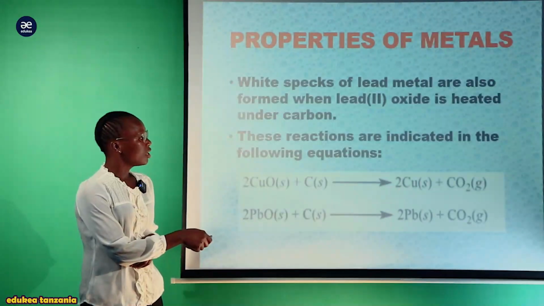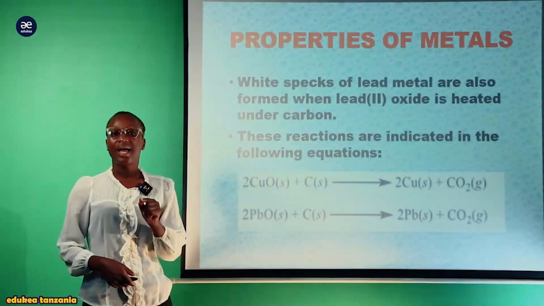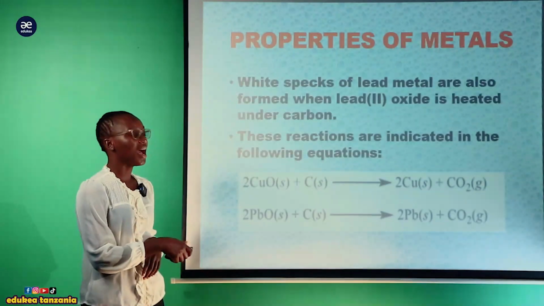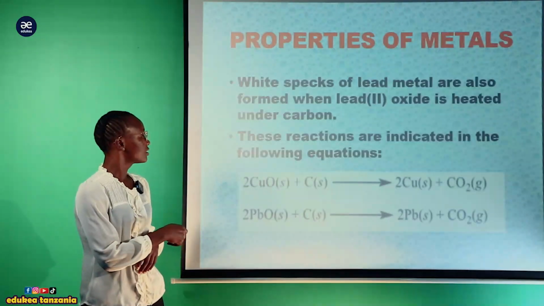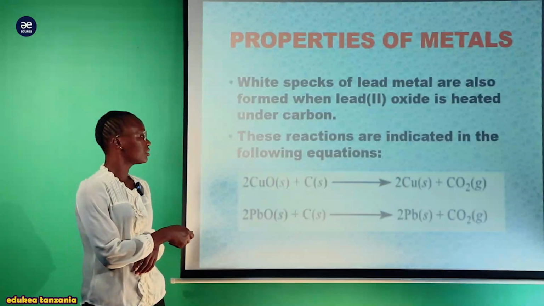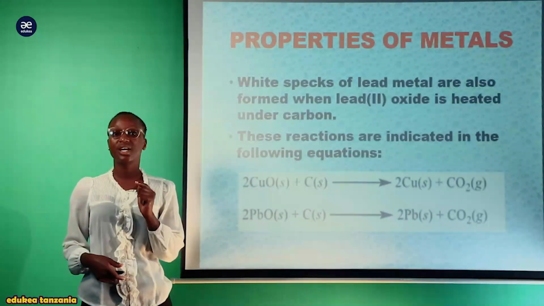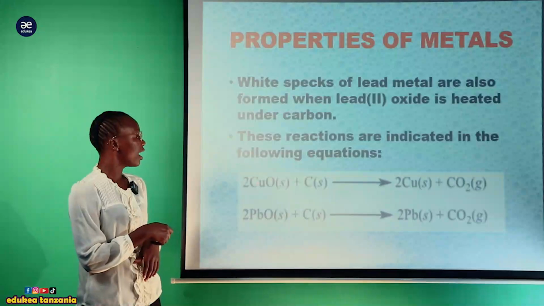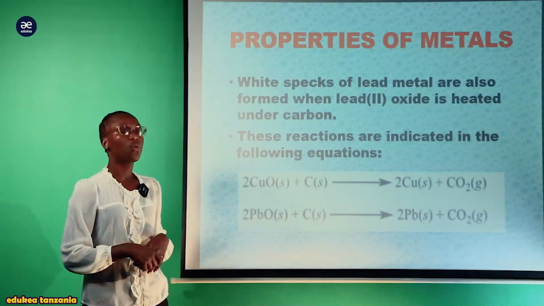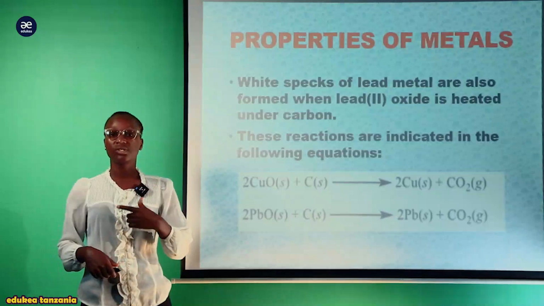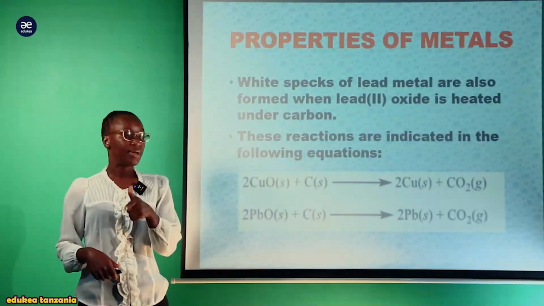So the product we are going to get is solid copper, which is a metal. We are not going to get iron. The oxygen has been removed, because carbon acts as a reducing agent and has the reducing power. So it has been able to reduce the oxide of copper into copper metal.